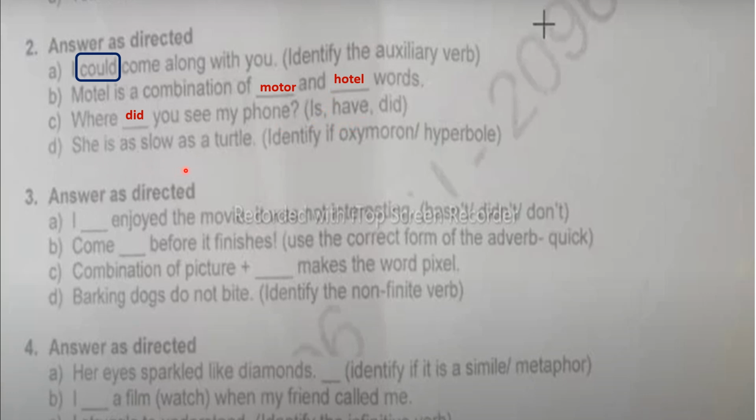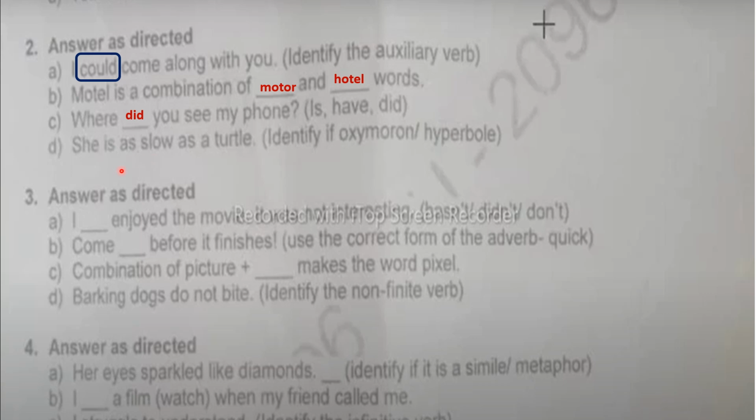She is as slow as a turtle. Identify if oxymoron or hyperbole. I really dislike reading this question also, students. I think the paper setter doesn't have any knowledge about oxymoron or hyperbole. I'm really upset about this question. Here also this is a normal sentence without any oxymorons or hyperboles. She's as slow as a turtle. Usually turtles are compared for slowness.